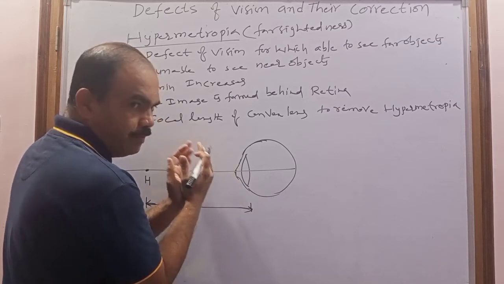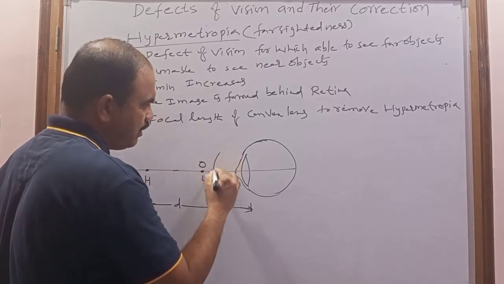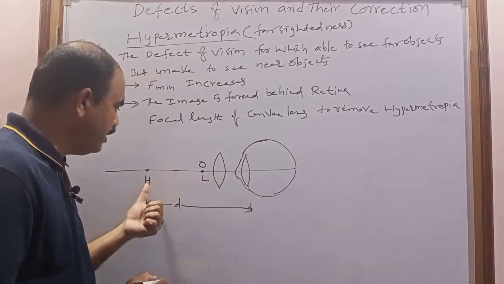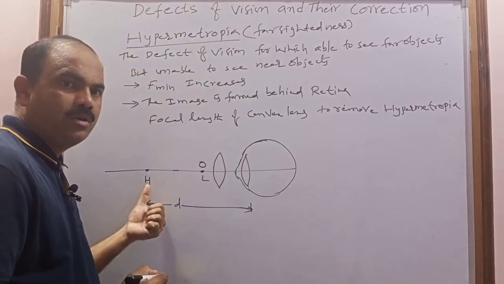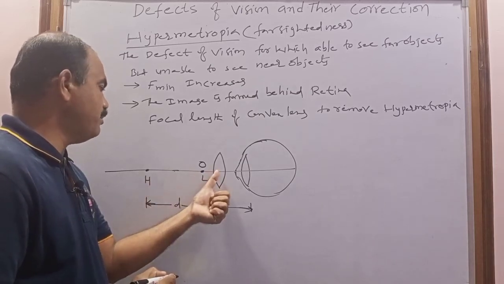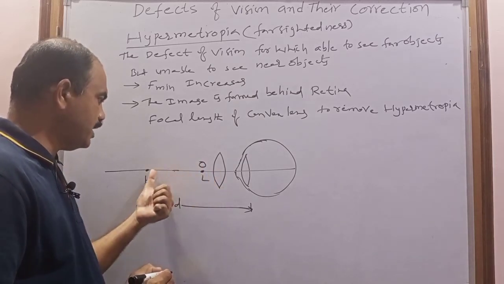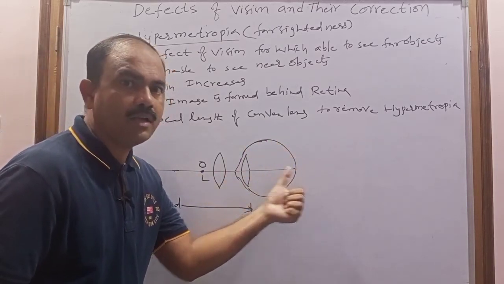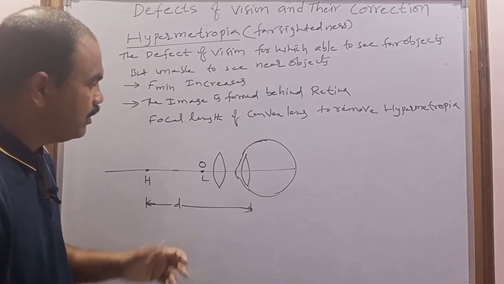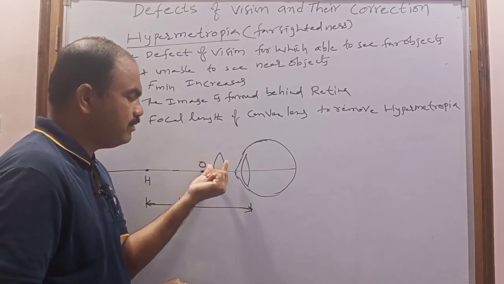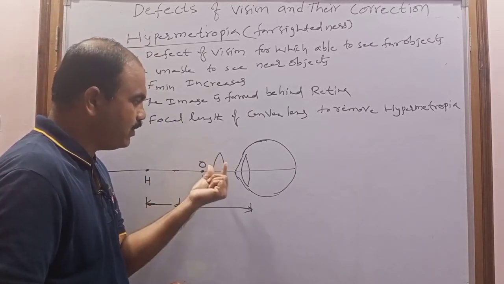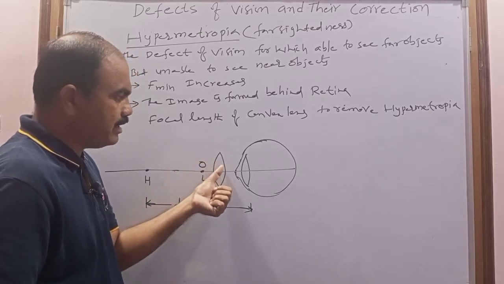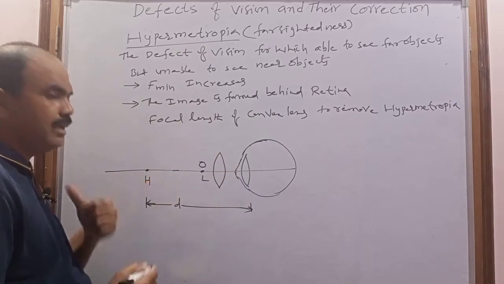So if this convex lens can form the image of this object at the near point, then only the eye lens can form the image on the retina. So we have to select a convex lens of such a focal length, that if the object is at L, this convex lens can form the image at the near point.